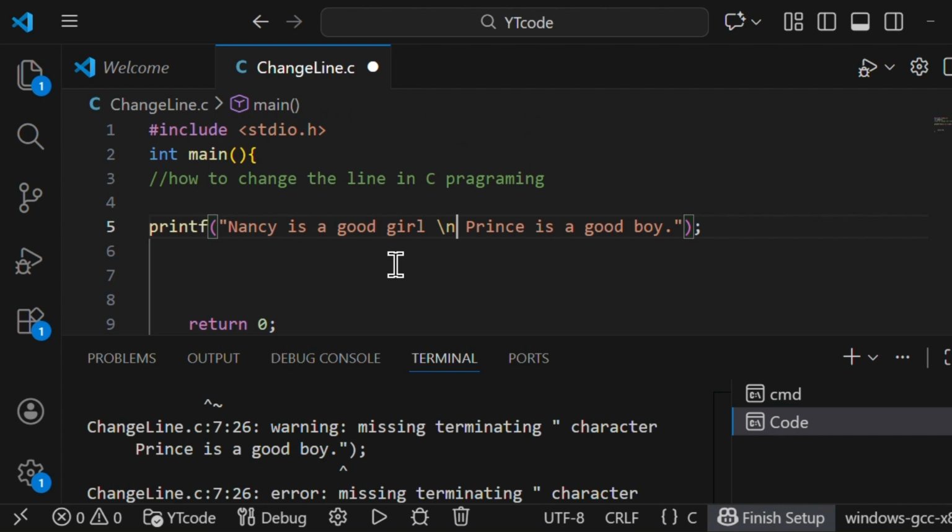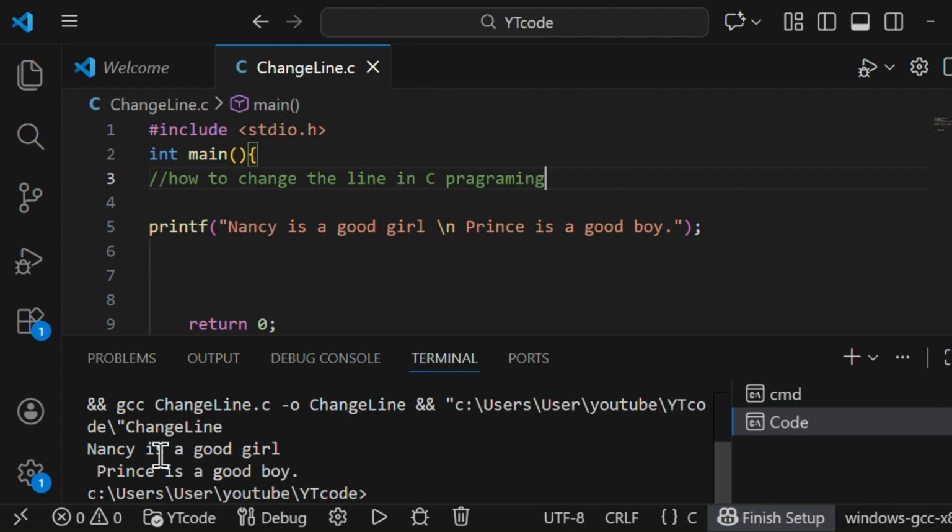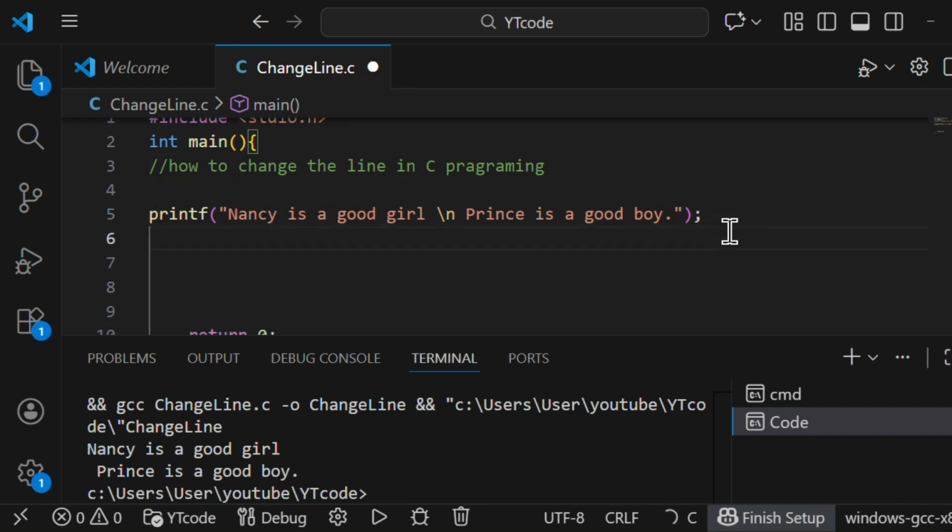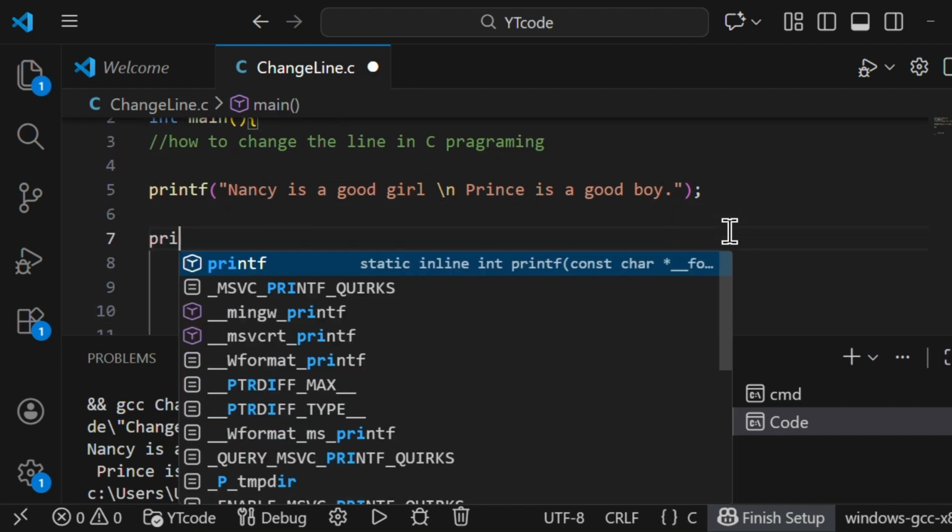Now let's run this program again. See here. Nancy is a good girl. Prince is a good boy. Okay. Let's discuss more examples like printf.